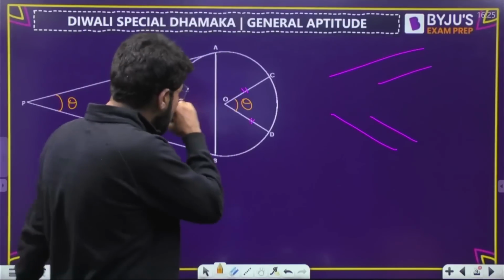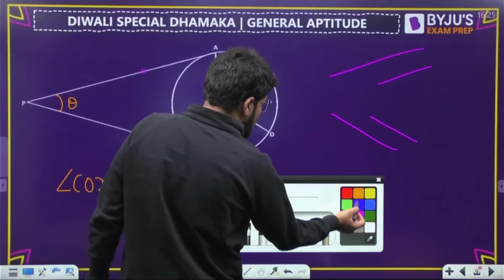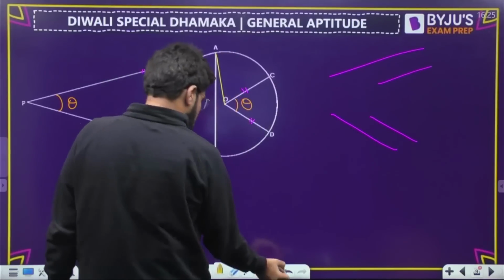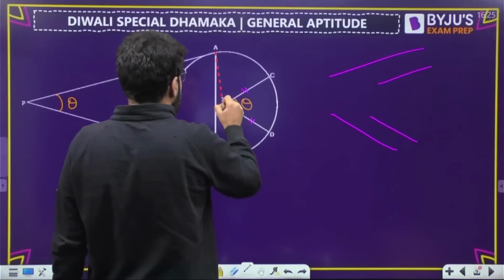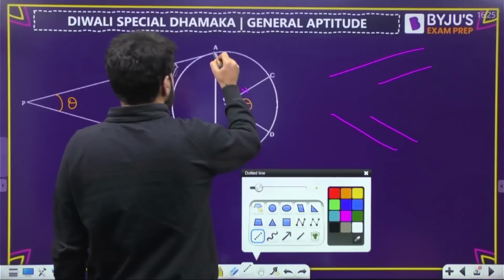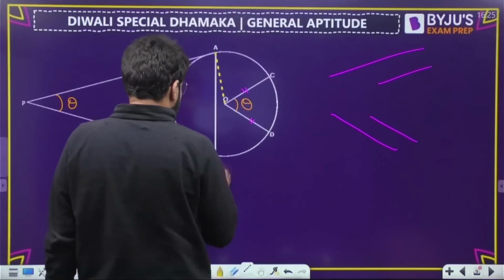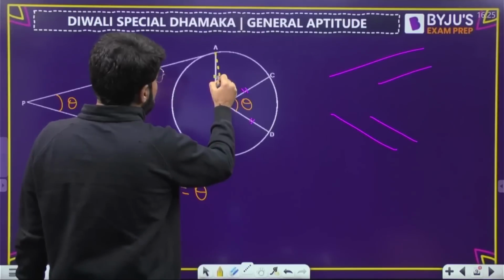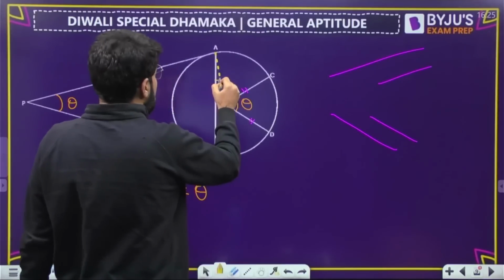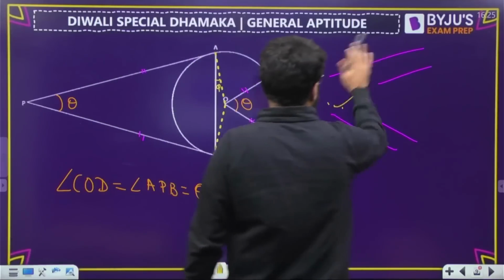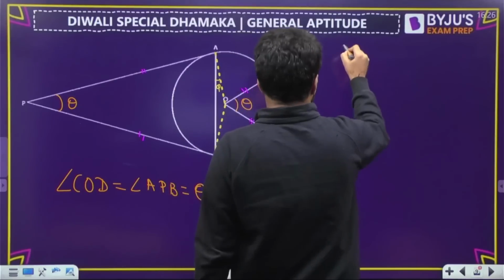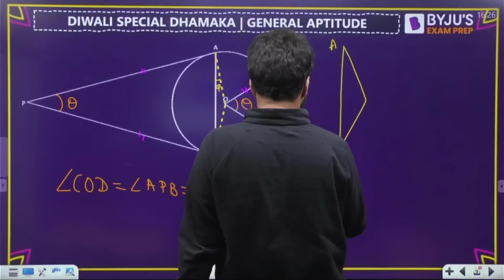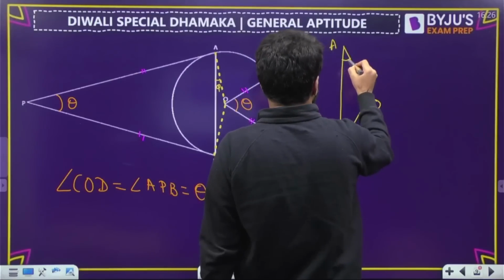Now, next what I'm doing is, यहाँ पे देखना. Let me join this A with the O, and from this side also let us join the B to O. Now, suppose this angle is equal to phi. इसको separately भी देख सकते हैं. Look into this picture separately. This is A, this is B, and this is the center O. Suppose this angle is phi.